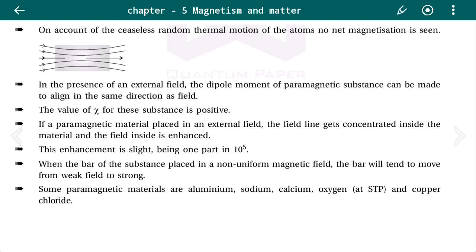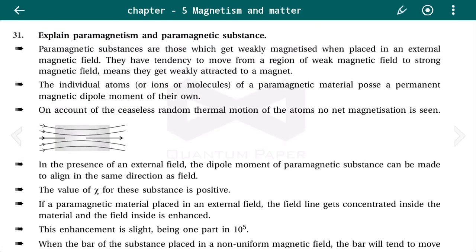Some paramagnetic materials are aluminum, sodium, calcium, oxygen at standard temperature and pressure, and copper chloride. So students, you may note down this theory.